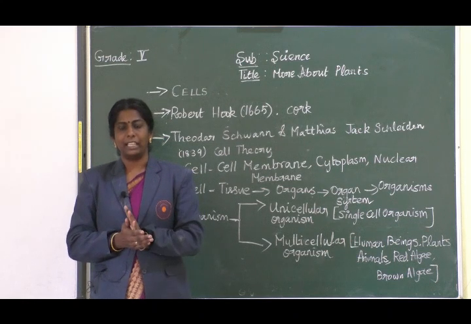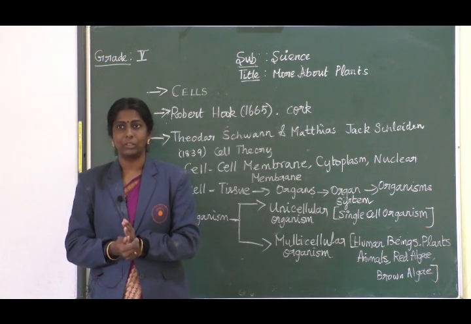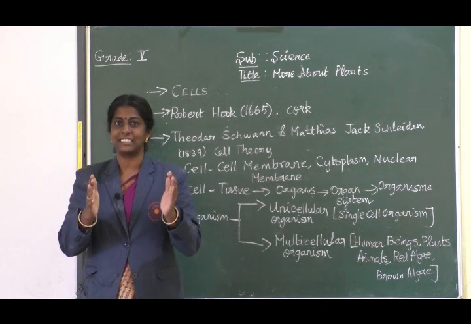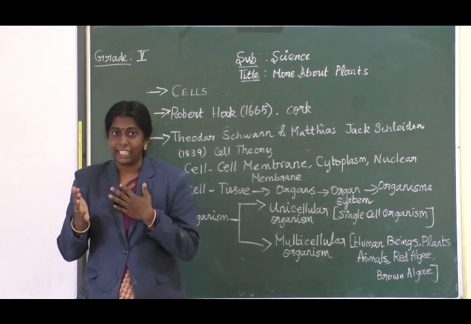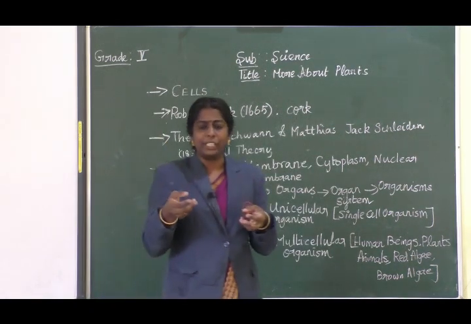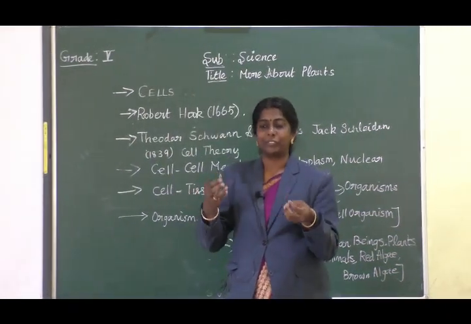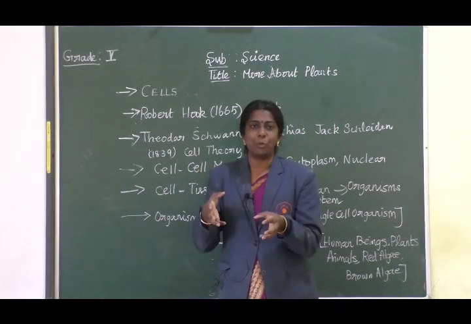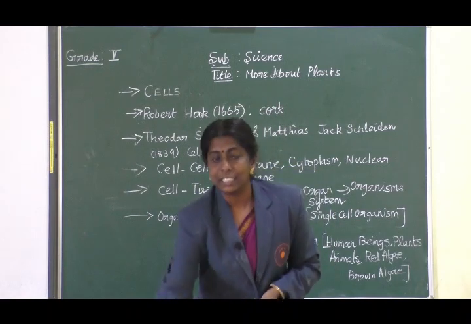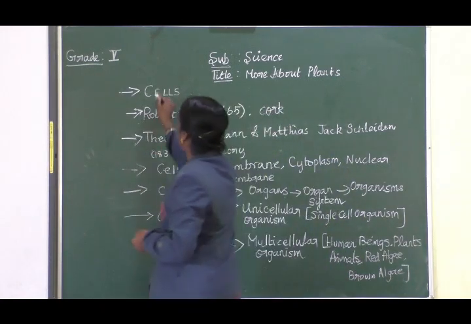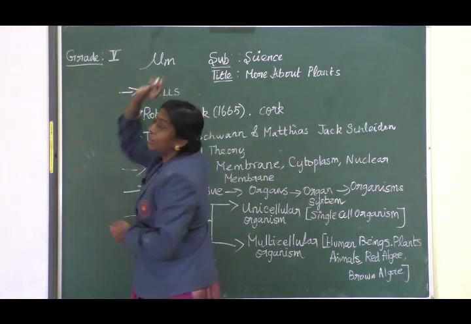So, how to find that? Can we see that? The exciting part in this class is we cannot see the cell through our naked eyes. So, we need a micrometer. Why? It's very small. It's very tiny. So, it is measured in terms of micrometer.